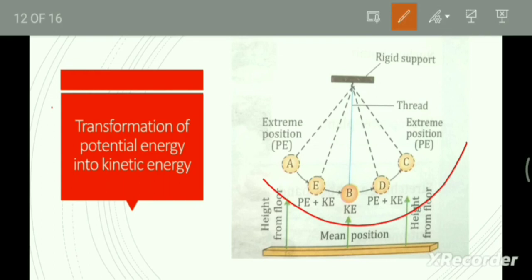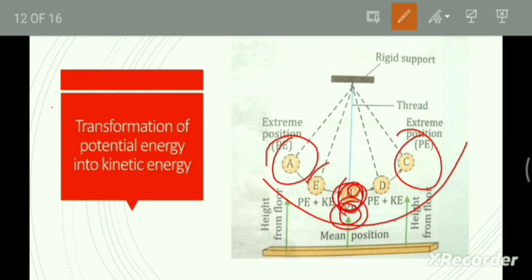It has only potential energy at the extreme positions A and C. At the lowest point, the mean position B of oscillation, the whole energy is converted into kinetic energy.